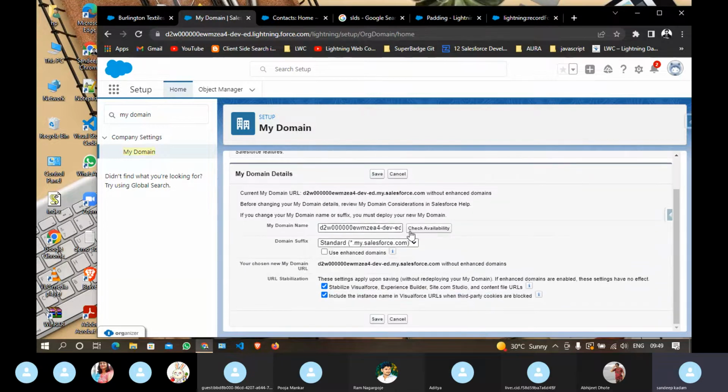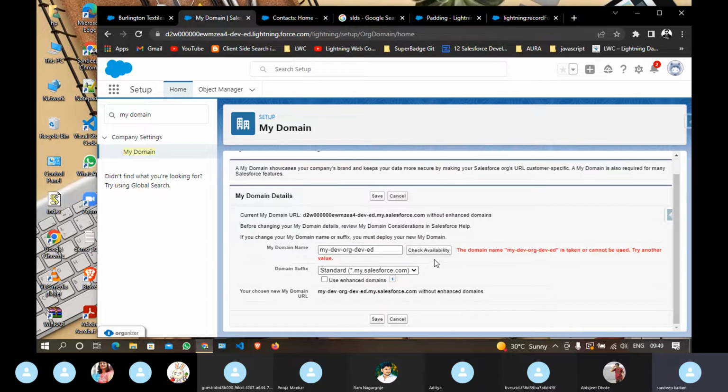And you have to check. If you give any name here, let's say my dev org, any name you can type in, and check for availability. If it is available, then it will show available. Otherwise it shows cannot be used, which means it is already used, so you have to use a unique name here. And domain suffix: for developer edition you just have to keep it as it is. And here your domain will be shown.